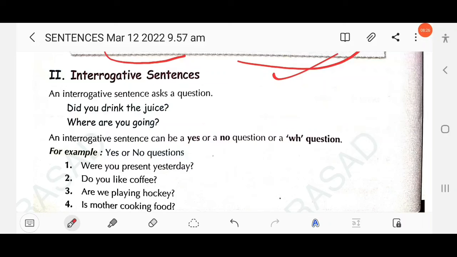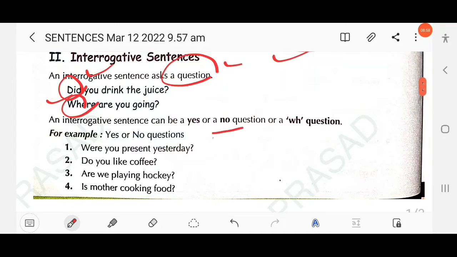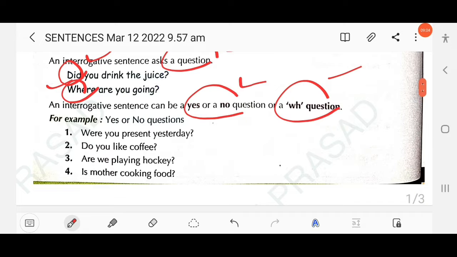Just look at the examples here. An interrogative sentence asks a question. The first, did you drink the juice? Here the auxiliary verb "did" is used, and in the second sentence a WH word is used. So interrogative sentences are divided into two parts: first yes/no questions, then WH questions, right? An interrogative sentence can be a yes/no question or a WH question. Here some examples are provided.